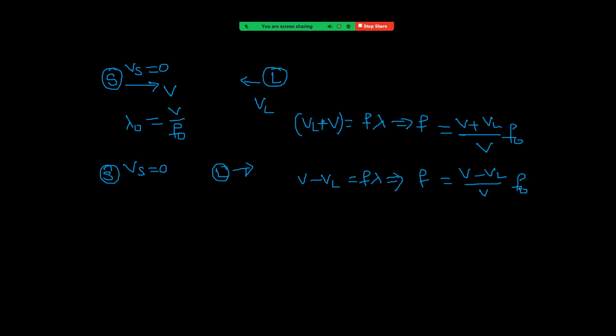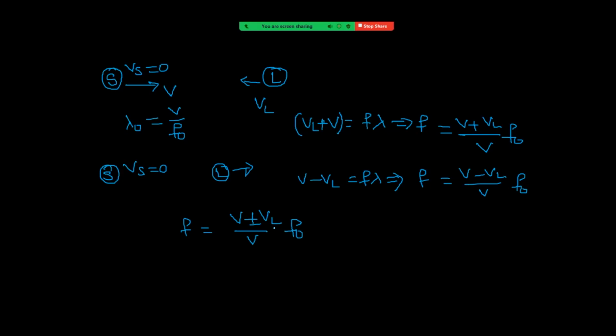We are taking V equals F lambda, so it is the velocity of sound with respect to him. Because of the motion of the listener, there is no change in wavelength. If you want to generalize, we can write F equals (V plus or minus VL) by V into F naught.